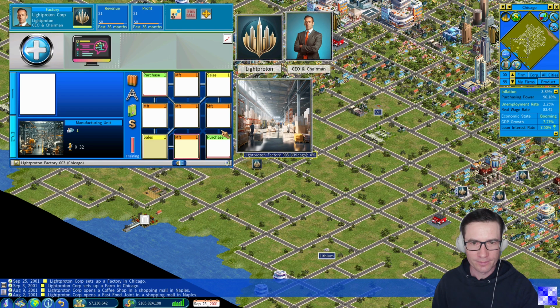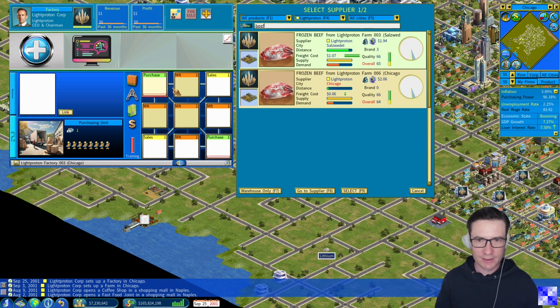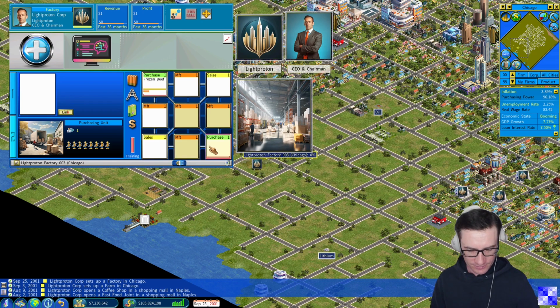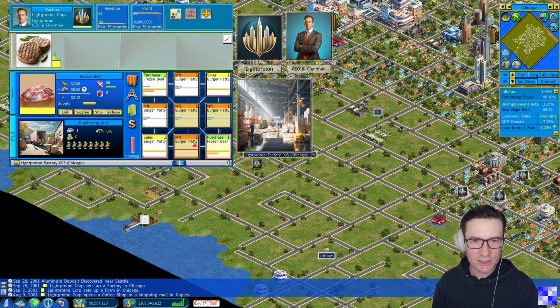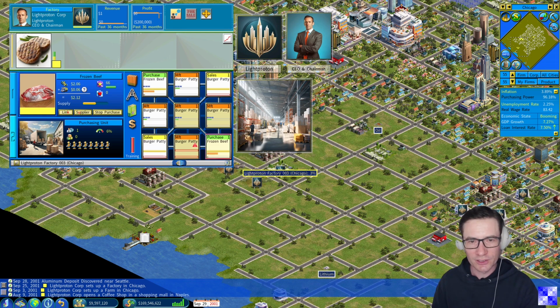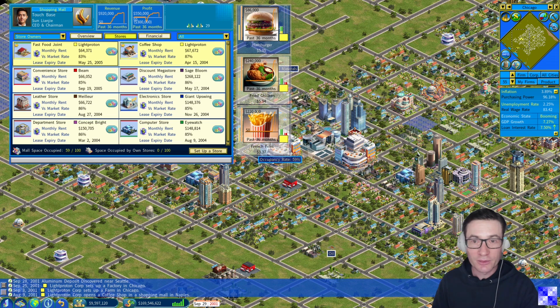Link everything. Purchasing beef from here. We see the difference. It's $1. Shipping frozen products such a large distance over the ocean, of course, is expensive. There's our own burger patty, and now we need to be careful.